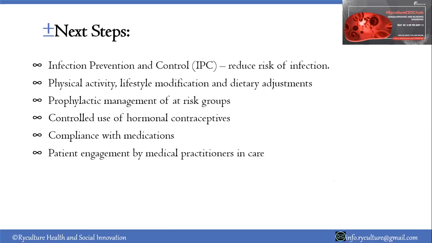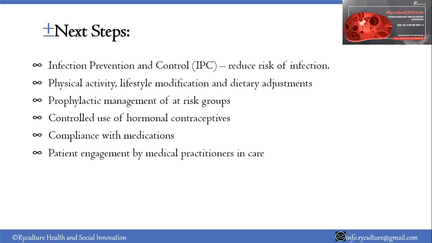The next steps as we finish up on this section: infection prevention and control. We have to reduce the risk of infection with COVID-19 at this point in time, and any other infection that might be there. So we need to adopt the infection prevention and control measures that are in place. Physical activity, we need to avoid the risk factors of getting coagulopathies. So maintain physical activity, lifestyle modification, avoid alcohol intake, dietary adjustment, green leafy vegetables to improve your vitamin K levels. Prophylactic management of at-risk groups: pregnant women who are hospitalized, and people who have been hospitalized for more than 4 days, they need to start getting prophylactic doses of heparin so that they don't get coagulopathies.